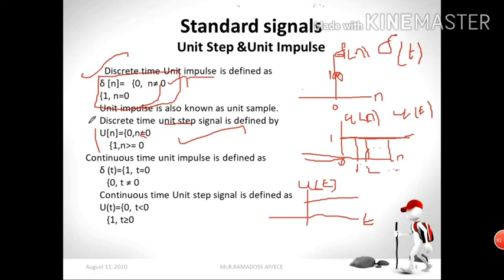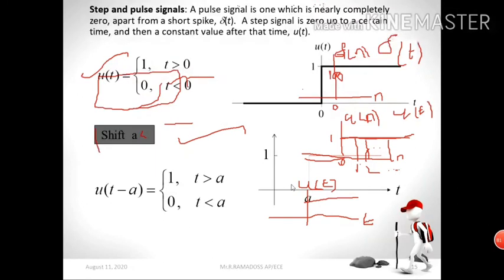Then what a system is, and there are many examples of signals as well as systems. We also discussed the standard signals: under the standard signals, the unit step signal, unit impulse signal, and exponential signals. You also see sinusoidal signals. So next we move on to the next slide.